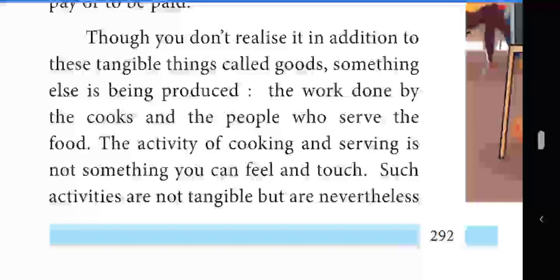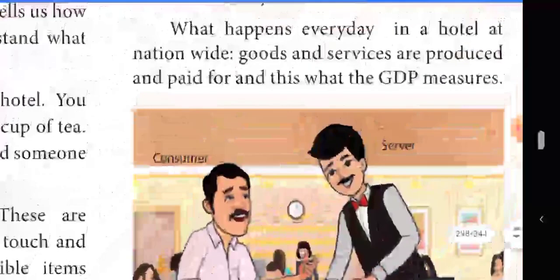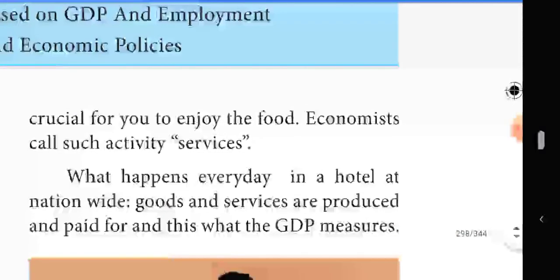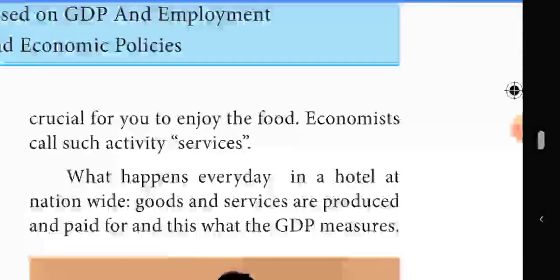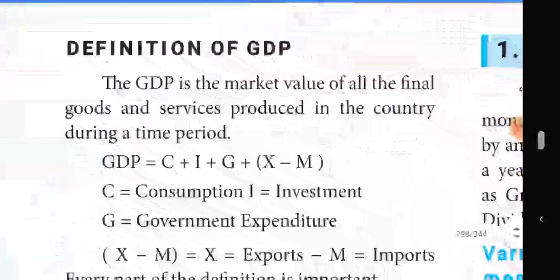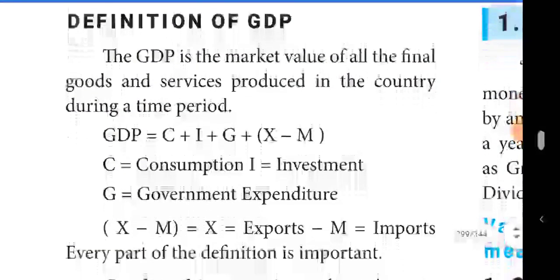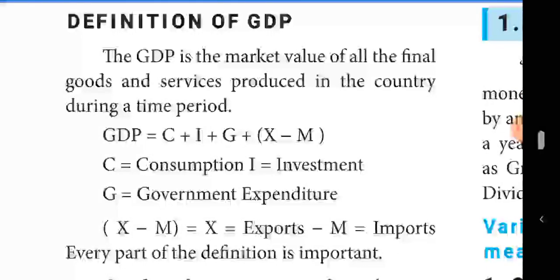Likewise, we can know about the GDP. From here today we learned the definition of GDP. What is the definition of GDP? Do you remember, students?